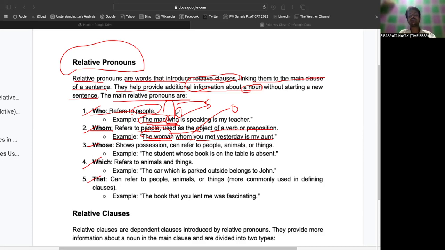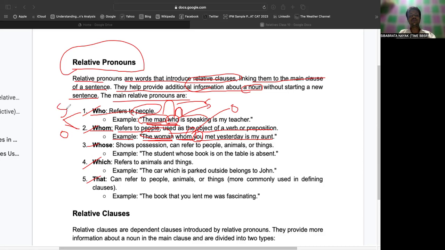And the second thing is, after who, you don't find the subject. We find nothing but the verb. But after whom, you immediately find the subject given. Right? The woman whom you met yesterday is my aunt. So that is the difference between who and whom. Who is used as a subject, whereas whom is used as an object.